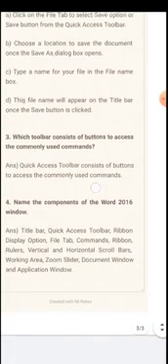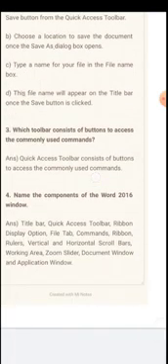Now question number 3. Which toolbar consists of buttons to access the commonly used commands? Quick access toolbar, which I just now told you in the previous question also, is at the top left hand corner of the title bar, the first bar where the name of the document appears.